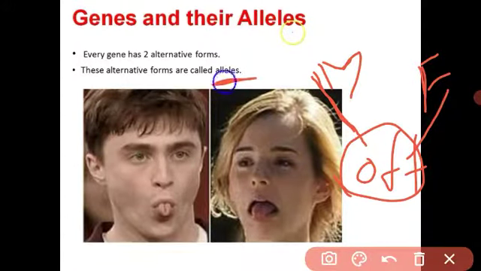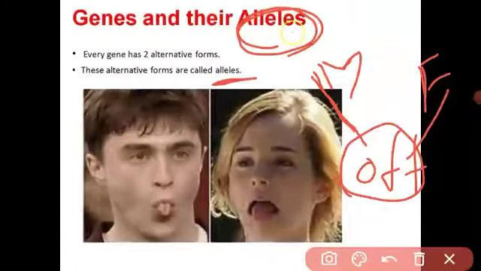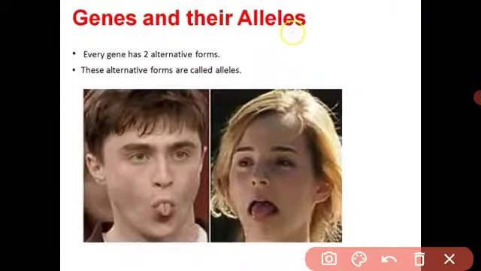These two alternative forms of genes are called alleles. Allele means the alternative form of a gene, because every offspring has two alternative forms: one form comes from the mother and one form from the father. So the offspring have, for one character, two alternative forms.